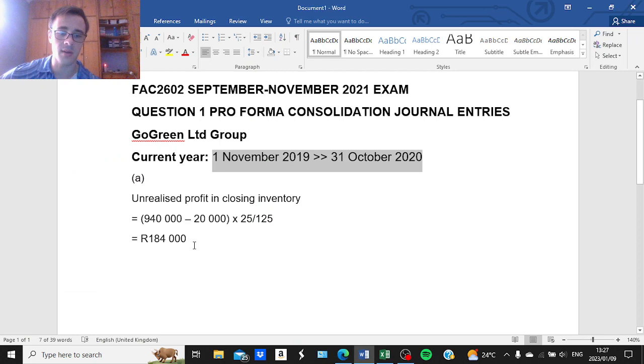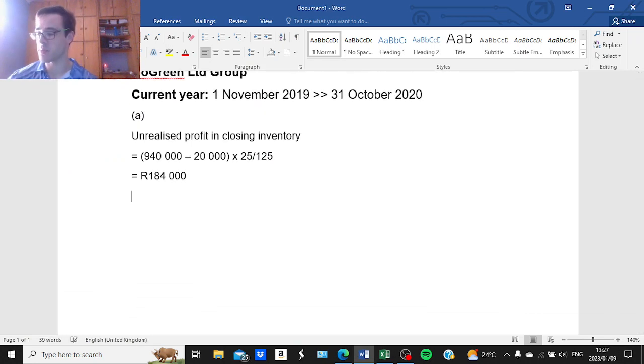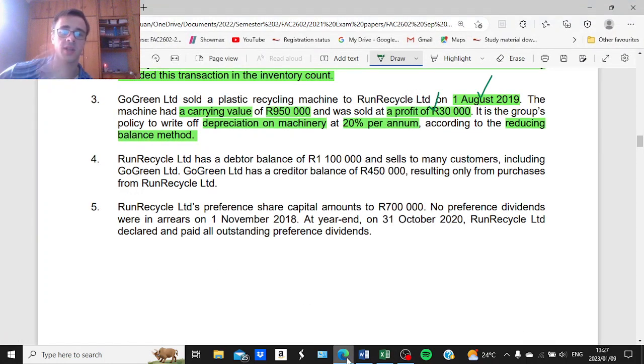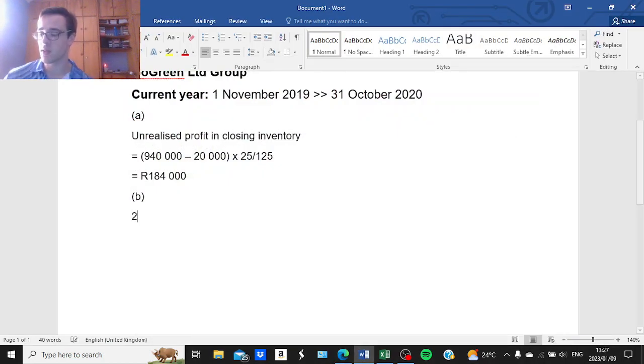We are not done with journal entry B as yet. We still need to calculate the unrealized depreciation, or the depreciation that is associated with that intragroup sale, and we need to take note of the fact that we are using 20% per annum according to the reducing balance method.